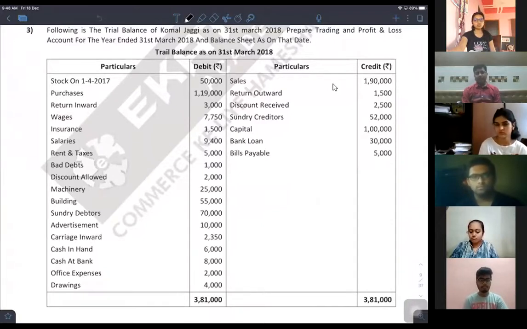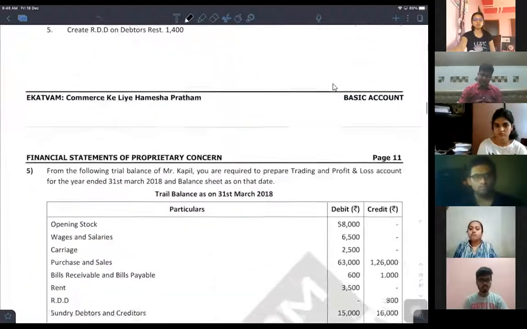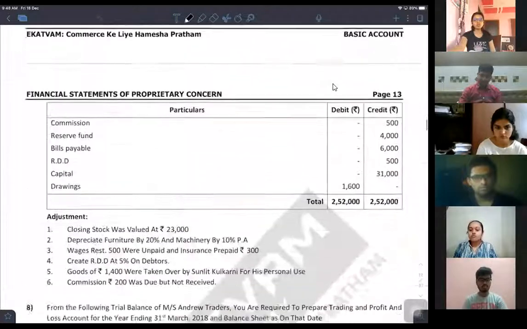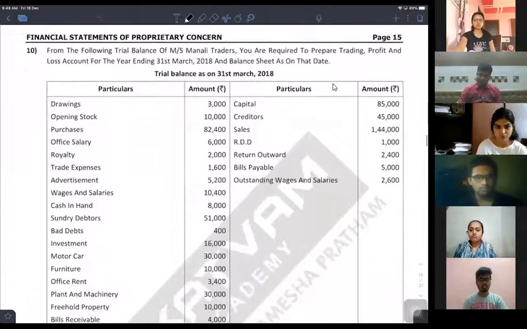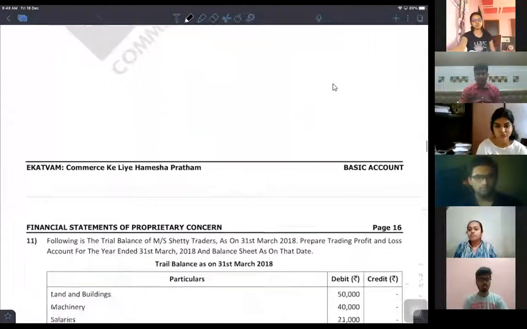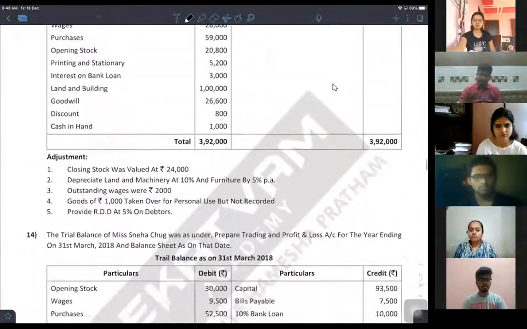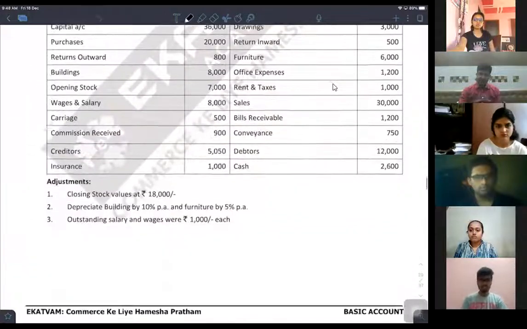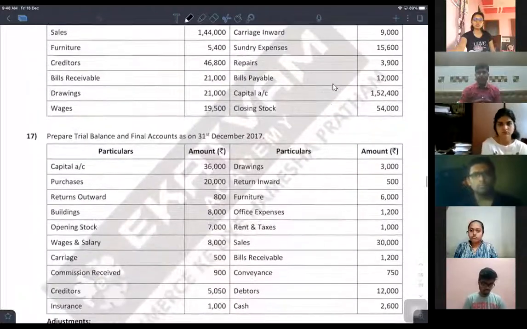You just revise through these problems, what we just did. From this textbook, from the sheet that I have shared with you people, you try solving question number 16 and question number 17. Question number 16, there is no adjustment given at all. And question number 17, there are limited adjustments. So 16 and 17, you solve it.